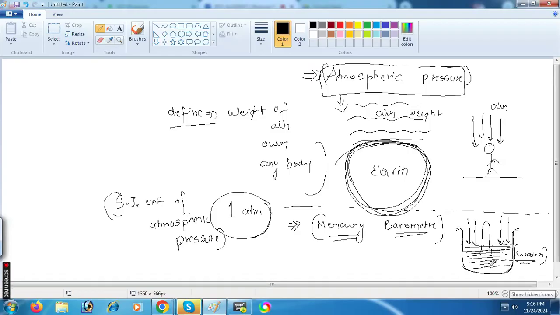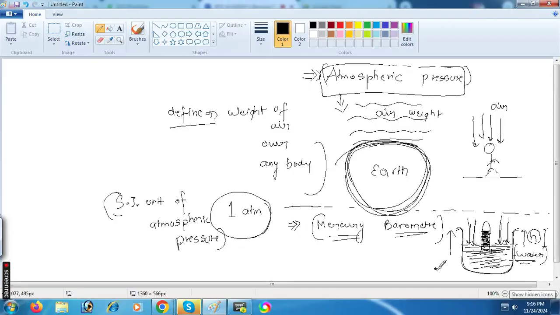Yes, sir. What will happen in the test tube? Water will rise to a certain height h.